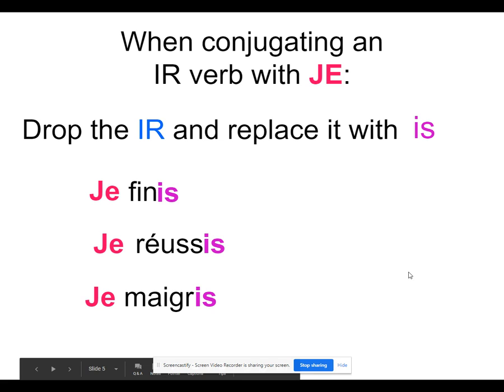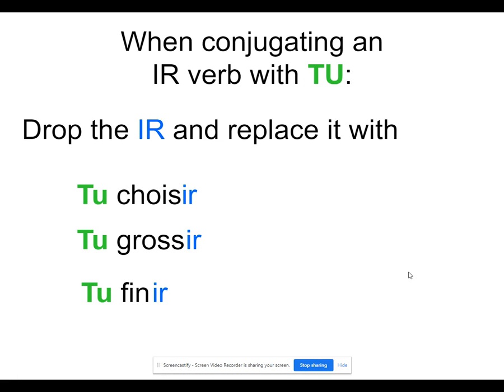All right, when conjugating a regular IR verb with tu, you drop the IR and replace it with IS again. Oh, okay, so je and tu have the same rules. So I want to say you choose or you are choosing. I'm going to drop the IR and replace it with IS. Tu choisis. Again, that last S is silent.